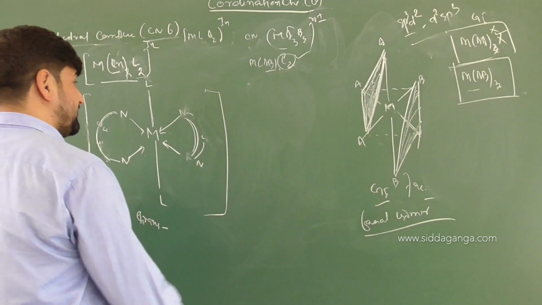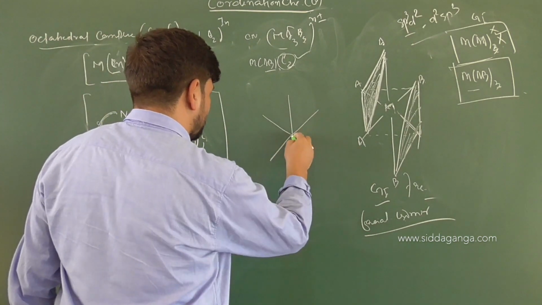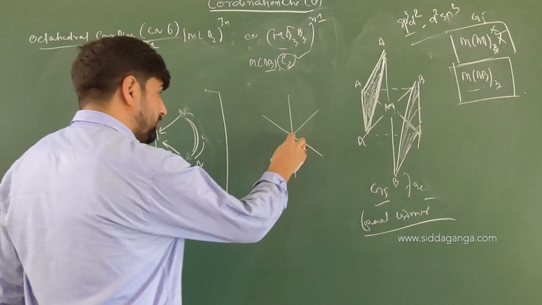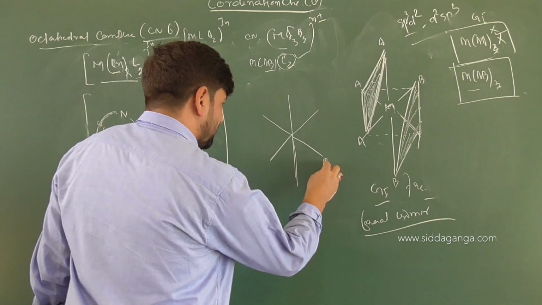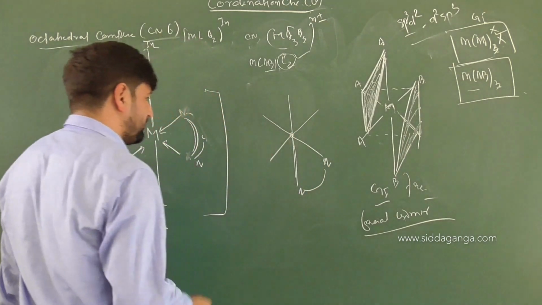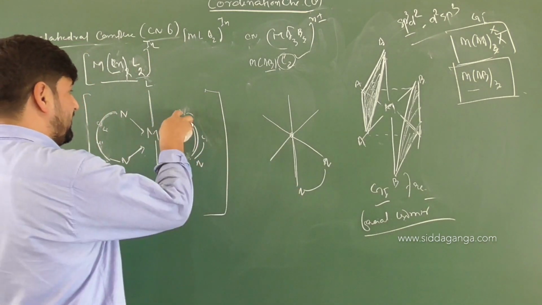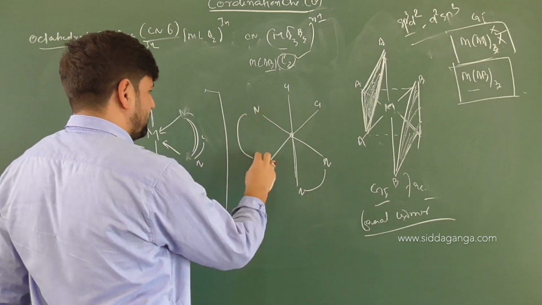Now, when you want to draw the cis isomer, again, things should be kept in mind very firmly. Keep it in mind. The angle that should be present should be 90 degrees between the two. So this will be our nitrogen. Then it will be our nitrogen. It has donated electrons to the metal atom. Then here, instead of that, we'll have chlorine. Here we'll have chlorine. Then again we'll have nitrogen, and here we'll have nitrogen.